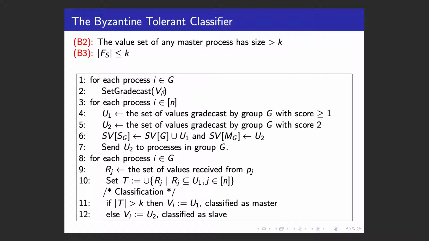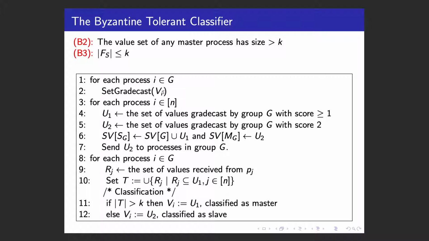So here's the code snippet that does the classification step. At lines 1 to 2, each process in group G invokes set gradecast to send its current value set. And from line 3 to 7, each process in the system will update their safe value set for the snake group and master group.